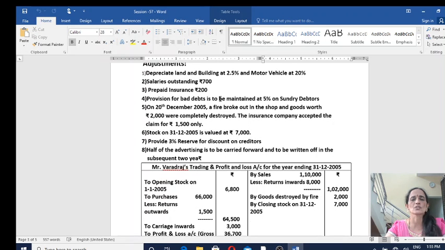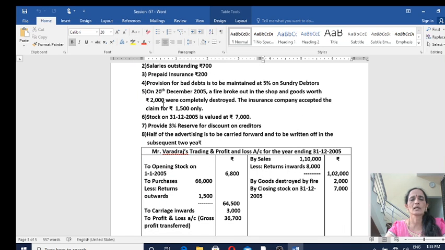Provision for bad debts is to be maintained at 5% on sundry debtors. This is the new provision for bad debts. You will consider it under profit and loss account and balance sheet. Let us see that later. One more important adjustment you have here.